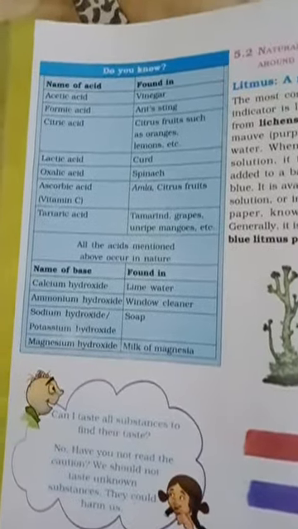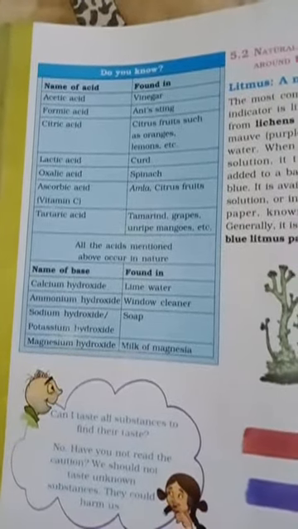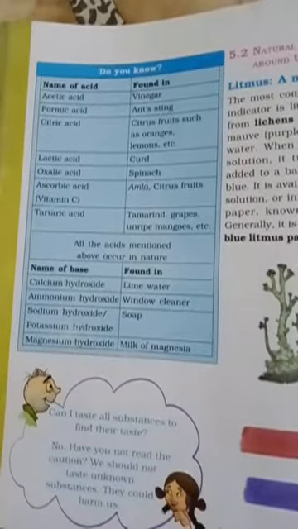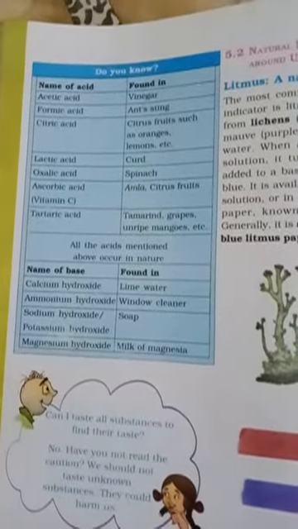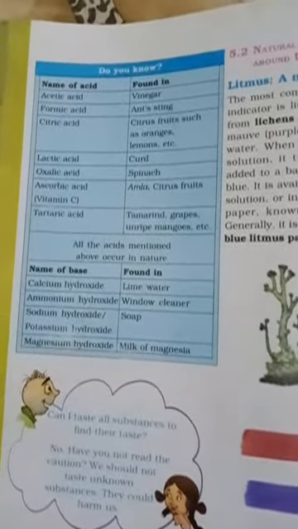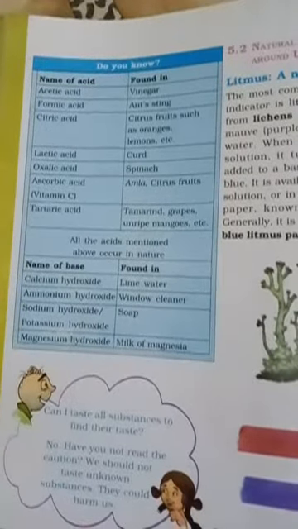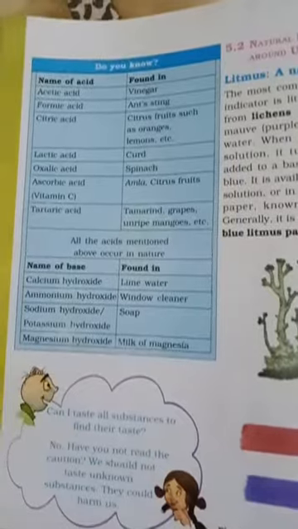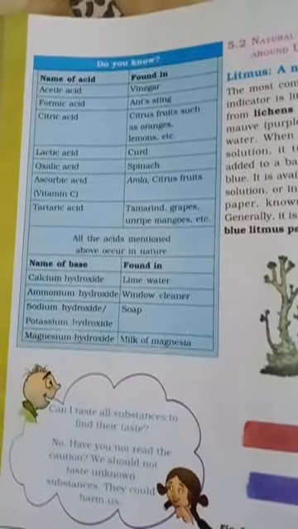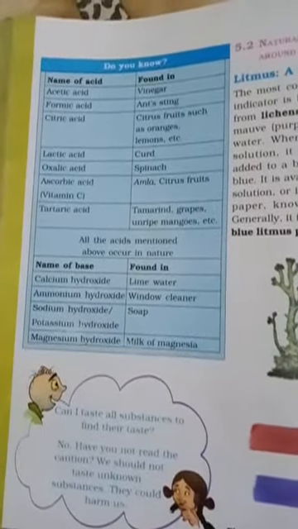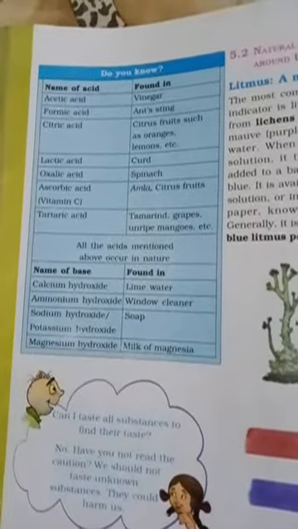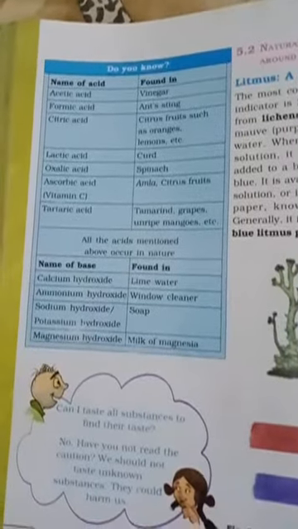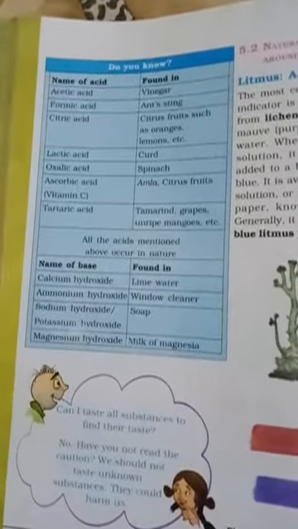Next one is ascorbic acid. It is vitamin C, so it is present in amla, as well as some of the citrus fruits. Next one is tartaric acid. Tartaric acid is present in tamarind. Tamarind you can eat directly from the tree when it falls down, or else you use it for making sambar and all, so that contains tartaric acid.